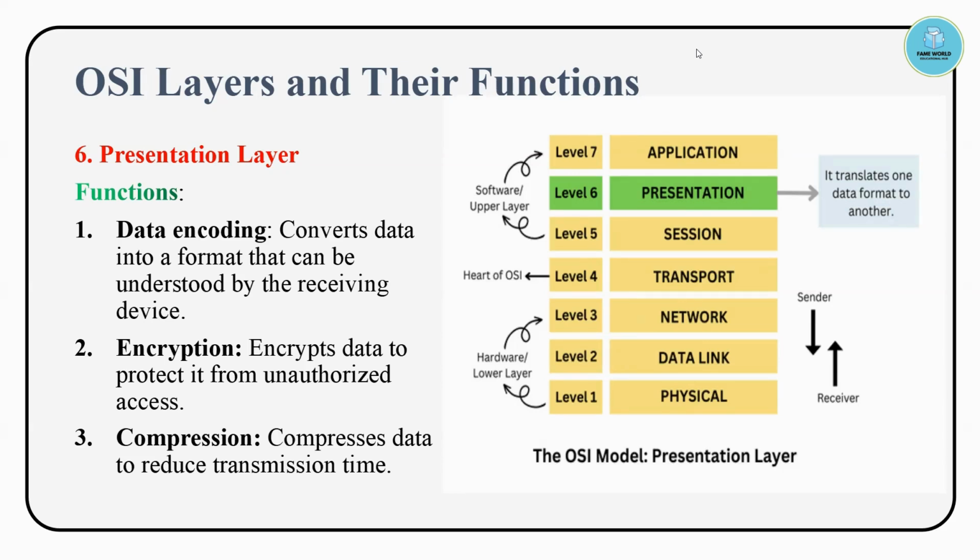And compression: it compresses the data to reduce the transmission time. That is also done here on the presentation layer, because encoding and decoding is done here, and encryption can also have features of data compression.